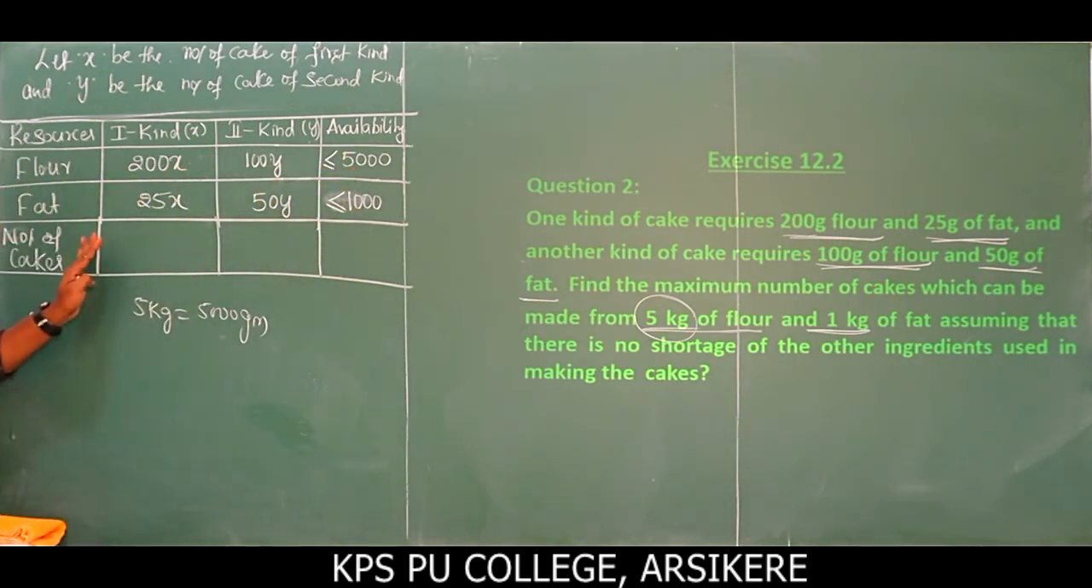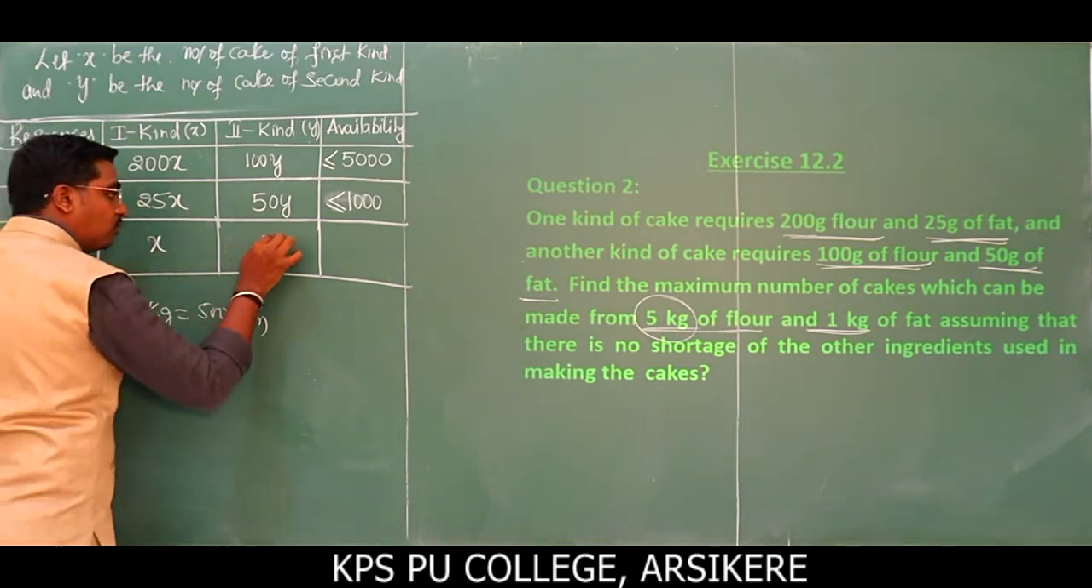This is the thing. So what is the number of cakes? Of first kind we have x. For second kind we have y.